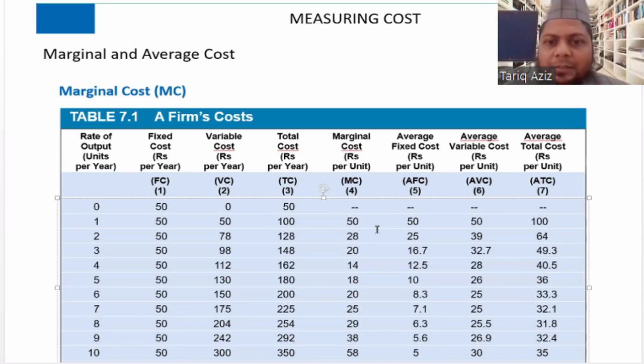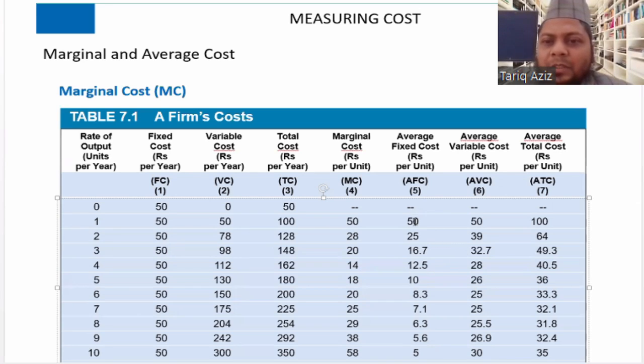The value will decrease because the denominator is increasing. So that is what you can observe in this table, that average fixed cost is decreasing. Initially it was 50. Why 50? Because 50 divided by 1 is 50, and 50 divided by 2 is 25, 50 divided by 3 is 16.7, like that.